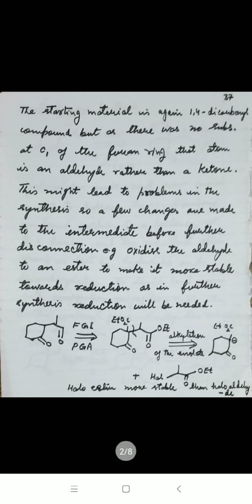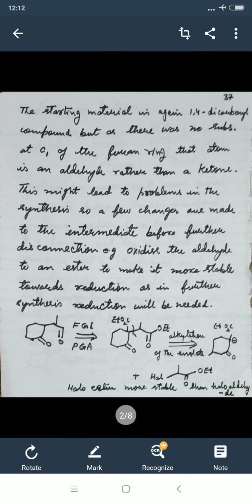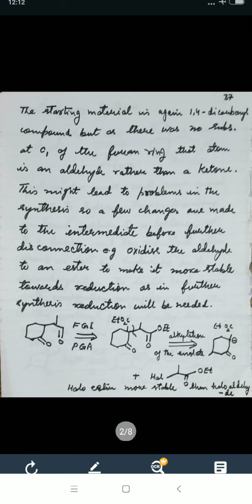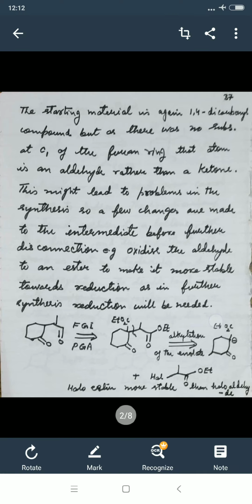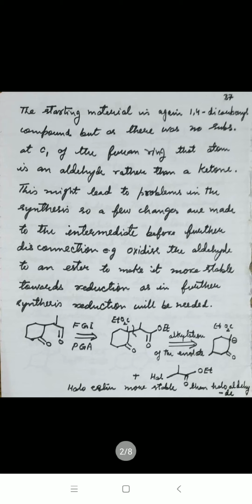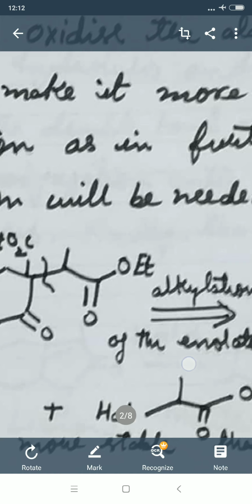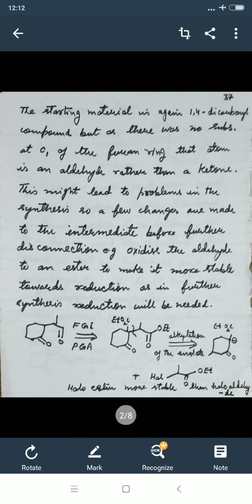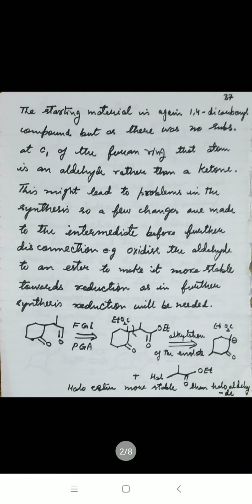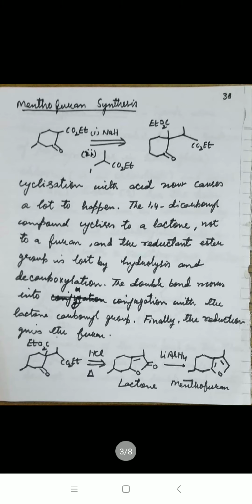Now, having this carbon-carbon cleavage, alkylation of the enolate gives the keto ester, first, and the second is the halo ester. So this is the halo ester. This halo ester is more stable than the halo aldehyde, as in the previous case we had this aldehyde group, so this aldehyde group is rather converted into a keto group.